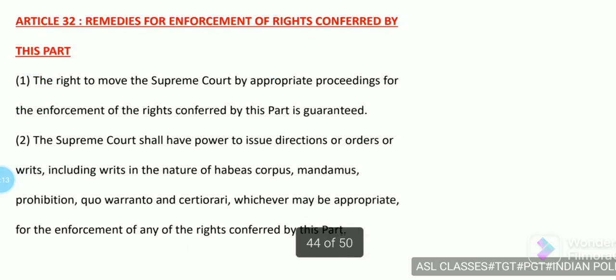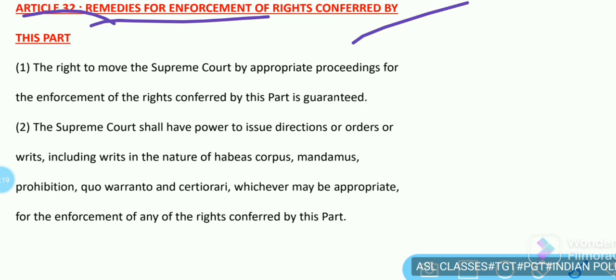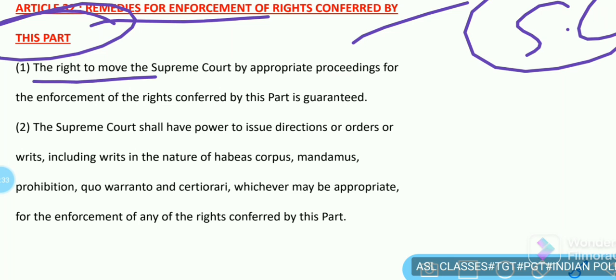Next is Article 32. Article 32 says remedies for enforcement of rights conferred by this part. There are some kinds of remedies, or you can say this is called the judicial review under Article 32 in the Supreme Court. The right to move the Supreme Court by appropriate proceedings for the enforcement of the rights conferred by this part is guaranteed.